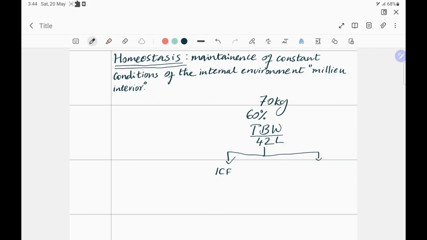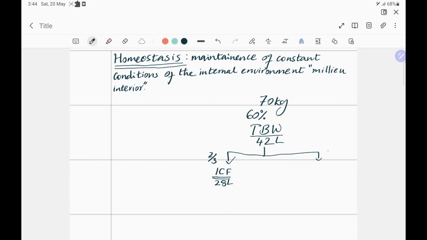Every cell in your body has water, so around 2/3 of your total body water comes inside your cells. So that comes to around 28 liters. And this is present in all the cells of your body, from your neurons to your nephrons to your liver cells to your red cells and white cells and every other cell you could imagine.